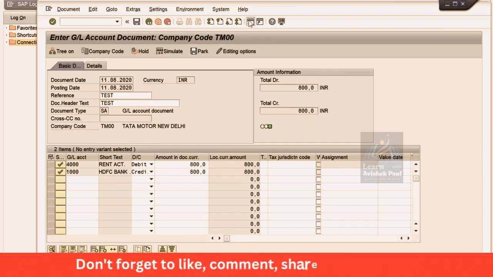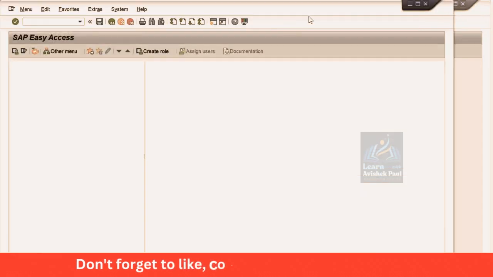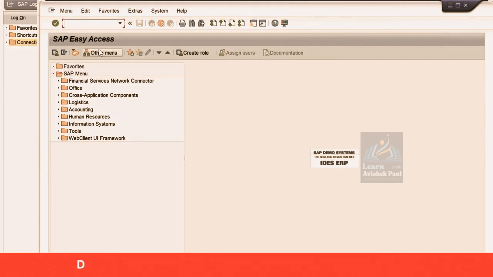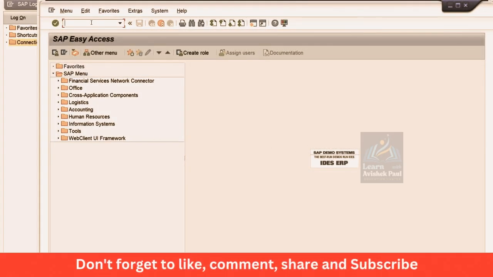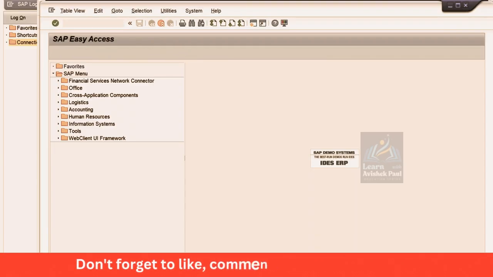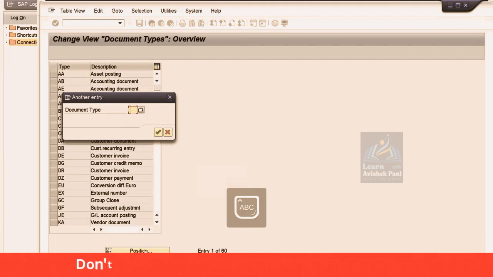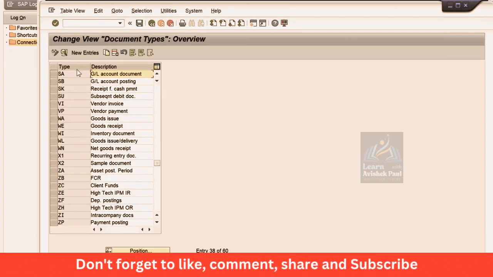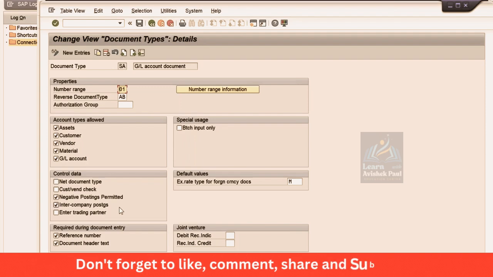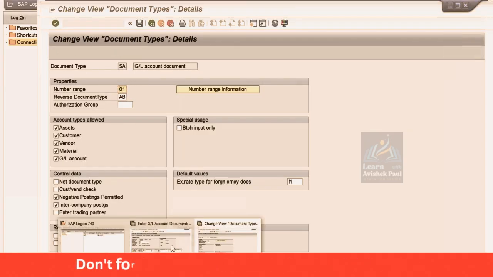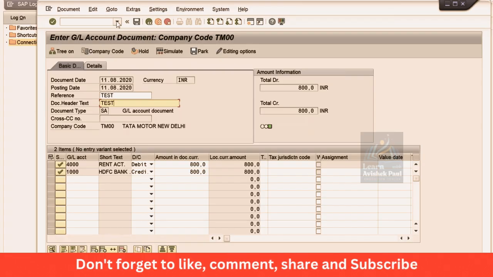Why? Because see, guys, if you are able to remember, in the previous session I already told you that header text and reference fields are going to be controlled by document type. So this FB50 means which document type? SA document type. And what is the transaction code of document type? OBA7 is the transaction code for this document type. Here click on position and type, give your document type, and just check whether the header and reference field is required or not. Yes, it is required, so remove the check mark and save it. So next time onwards, this error will not appear.